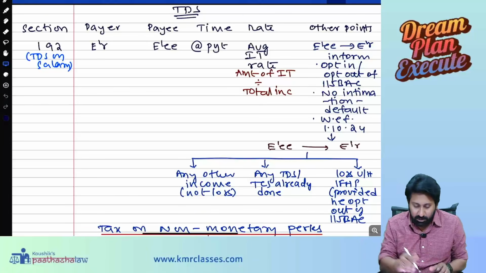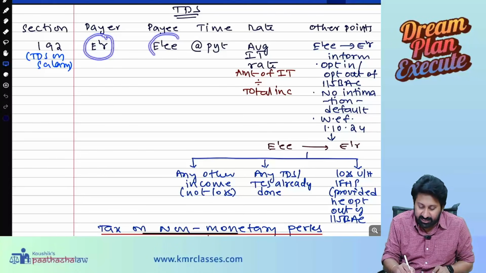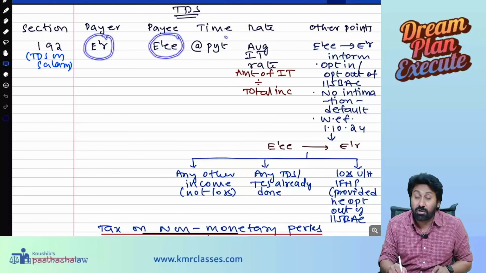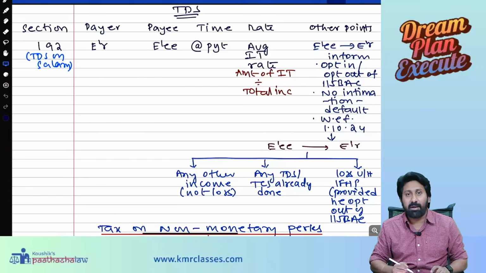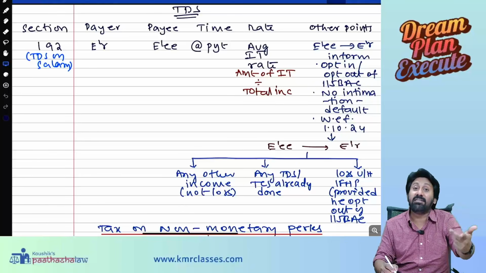This is question 1. Therefore, the payer is an employer, and the payee is an employee. When do you need to deduct the TDS? At the time of payment. At the time of payment. So when you are paying the employee, you should deduct TDS and then pay.